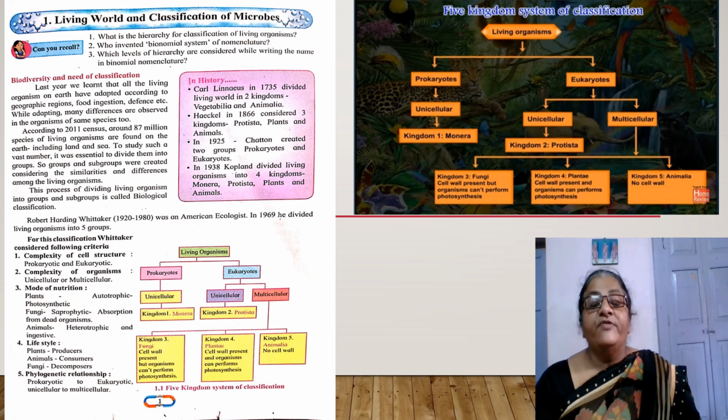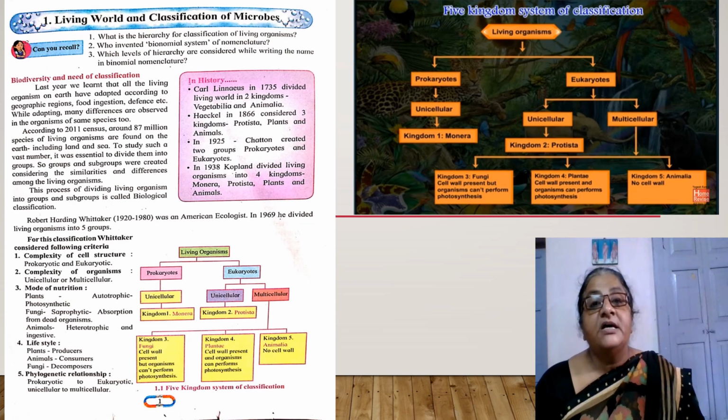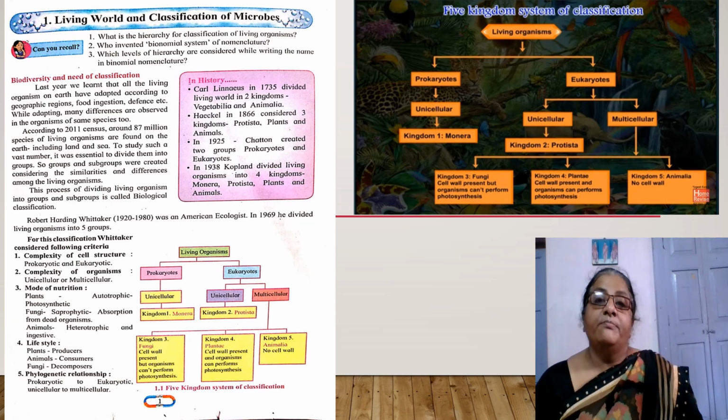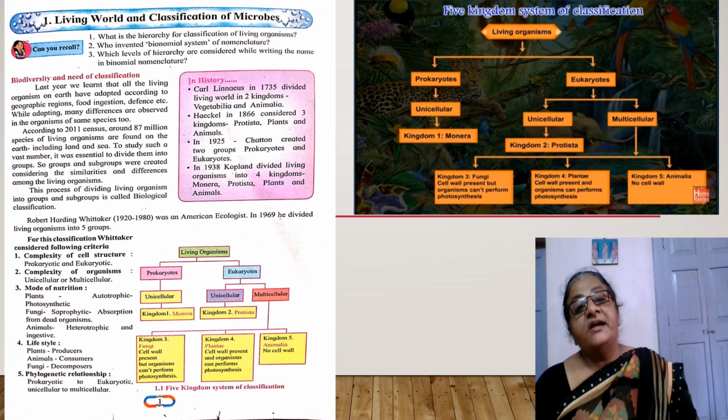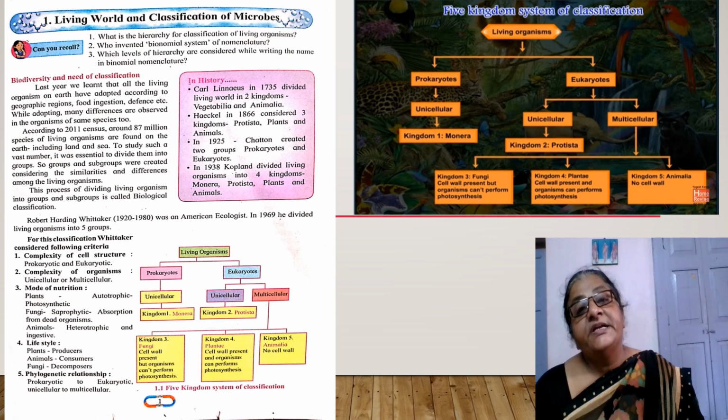In plants, we know that plants are flowering, but not all plants are flowering. Some plants are flowering, some are non-flowering. Every plant has a stem, but some plants have a strong stem. If they are tall, we identify those plants as trees.